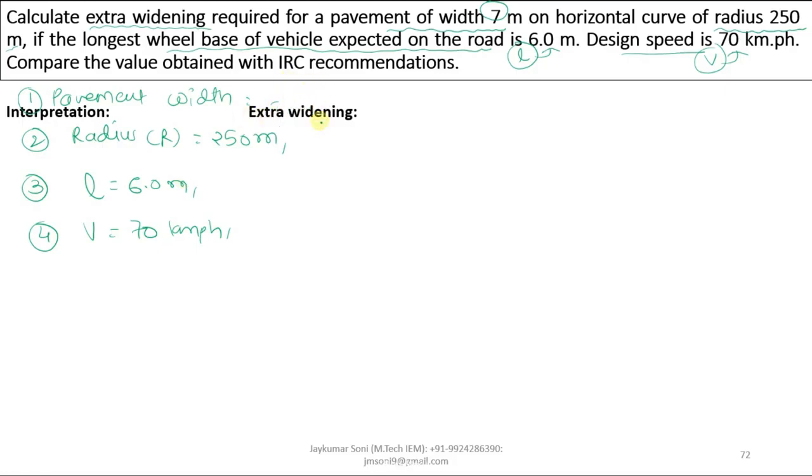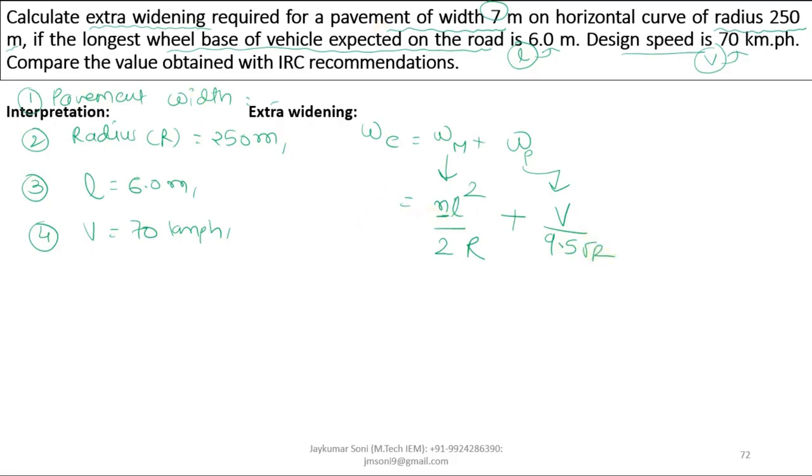The equation for extra widening is extra widening equals mechanical widening plus psychological widening. The equation for mechanical widening is nL square by 2R and psychological widening is V upon 9.5 under root R. You have the value of n, which is the number of lanes.